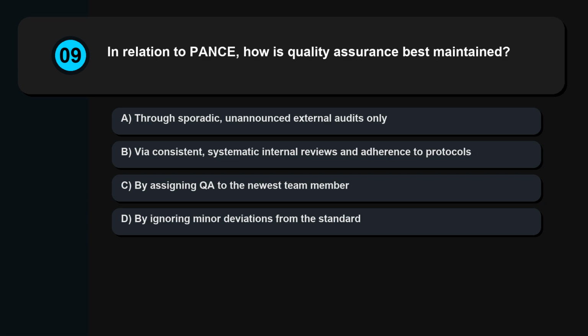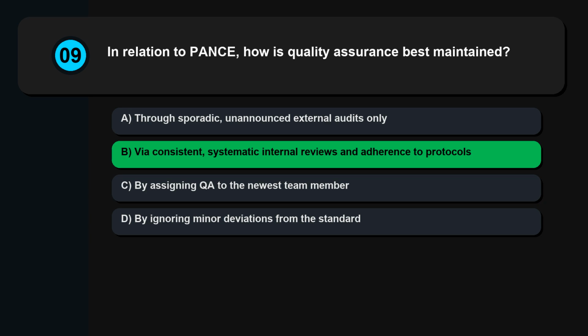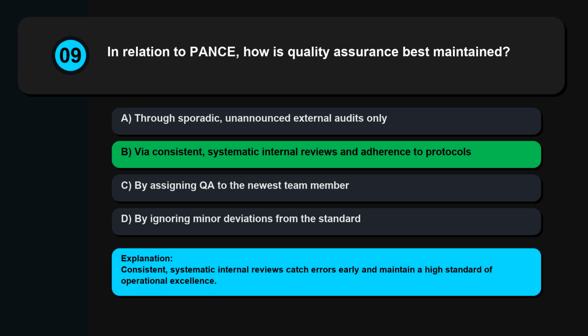Question 9. In relation to PANCE, how is quality assurance best maintained? Through sporadic, unannounced external audits only, via consistent, systematic internal reviews and adherence to protocols, by assigning QA to the newest team member, by ignoring minor deviations from the standard. Consistent, systematic internal reviews catch errors early and maintain a high standard of operational excellence.